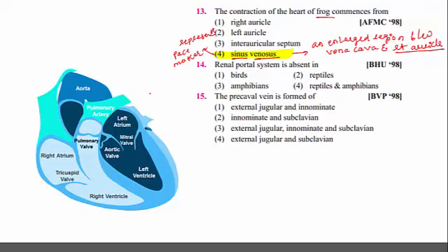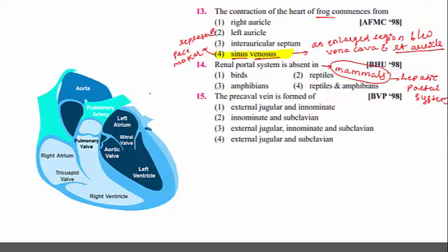Then, the renal portal system is absent in? Actually, the options given here are wrong, so I am mentioning the answer only. The right answer is mammals. The renal portal system is absent in mammals because mammals have the hepatic portal system. The hepatic portal system is present in mammals and the renal portal system is absent in mammals.